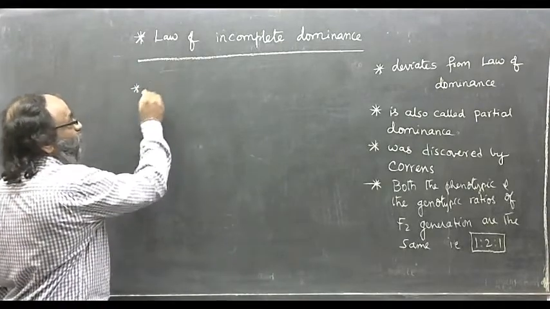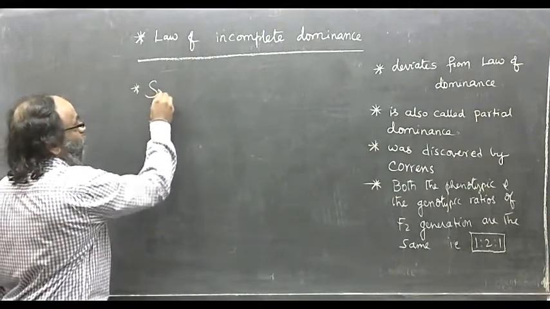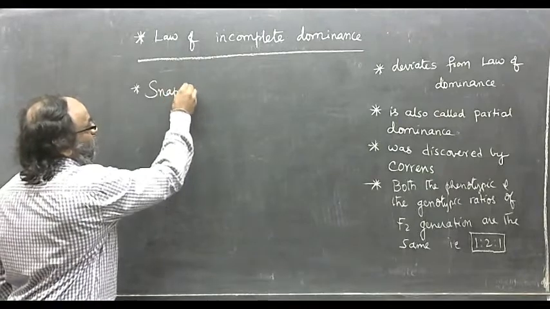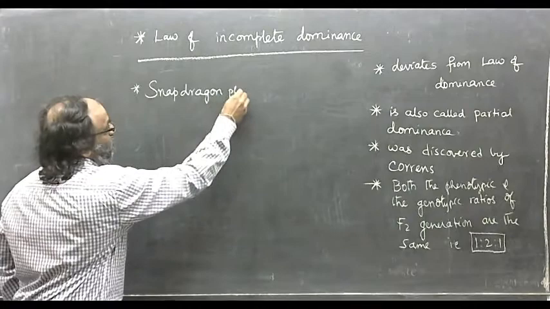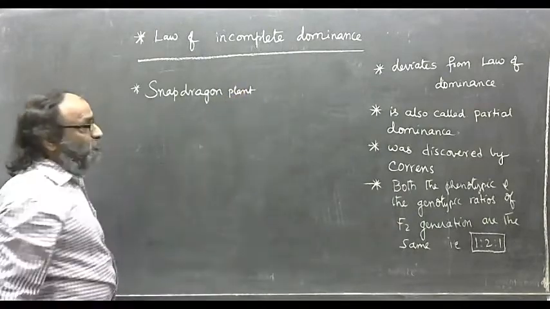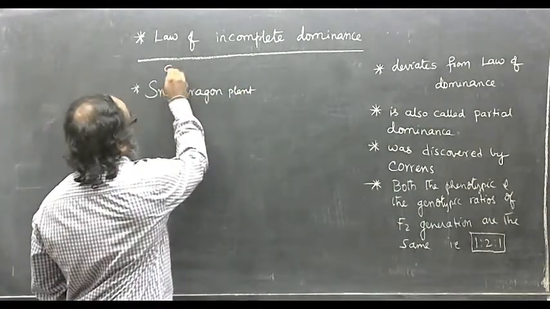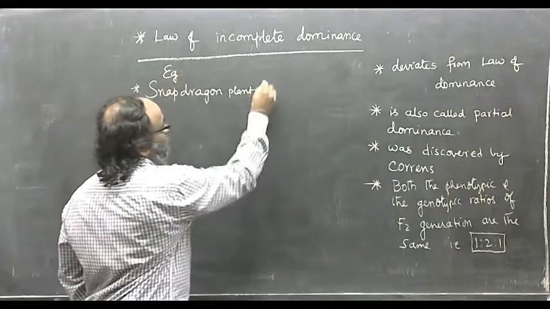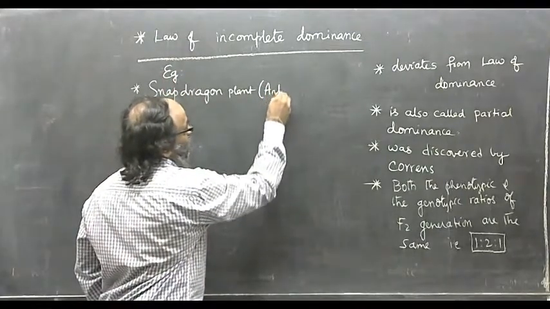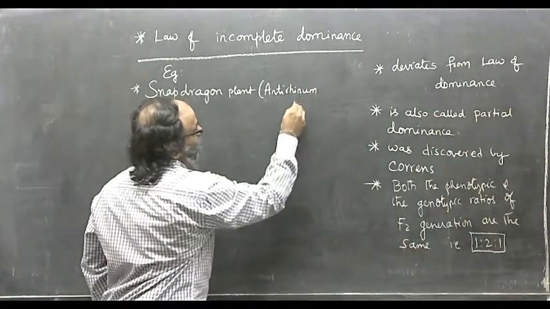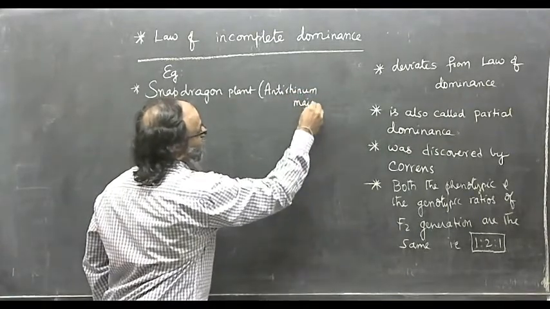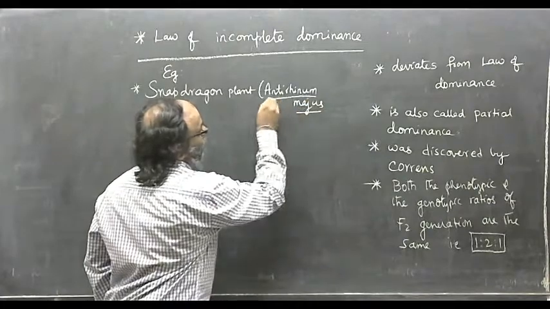There is a plant called a snapdragon plant. The scientific name of this snapdragon plant is Antirrhinum majus.